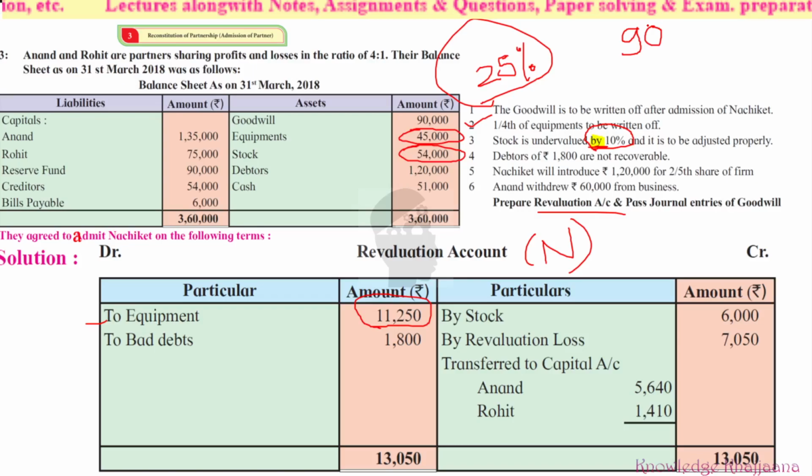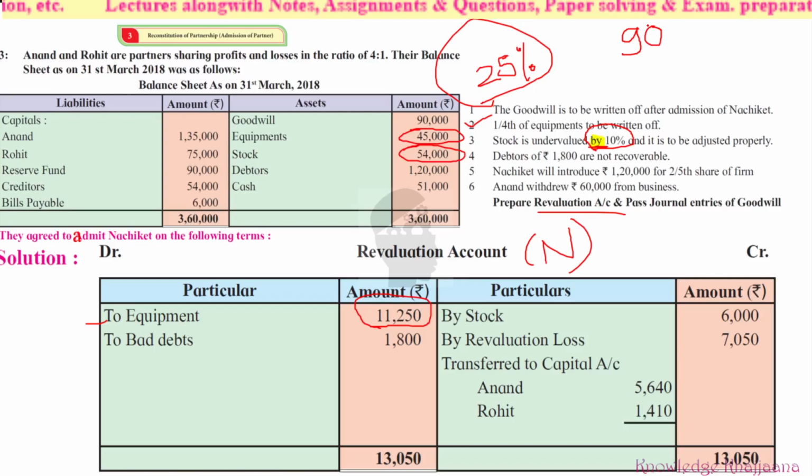Okay, if 90% is rupees 54,000, then how do you solve it with the maths rule? With the 10% undervalued, it was undervalued by mistake. So 90% was rupees 54,000. Then how much is the 100%? What should be its real value? Then we have to calculate by this simple maths method. If 90% is 54,000, then what would be its real value at 100%?